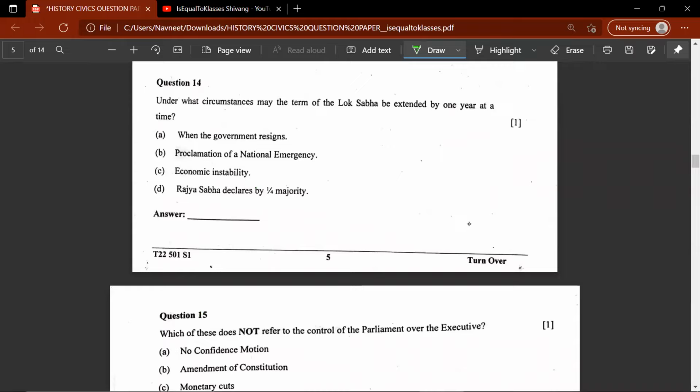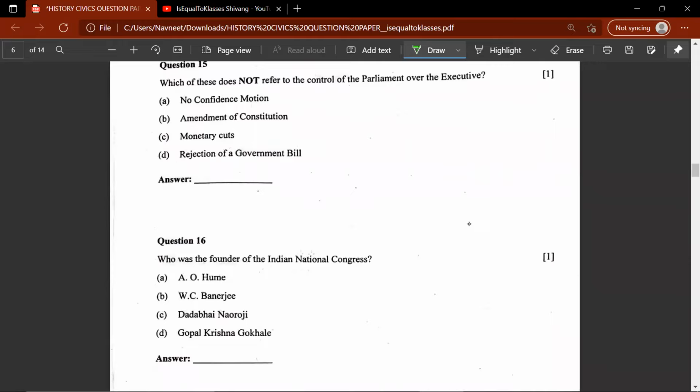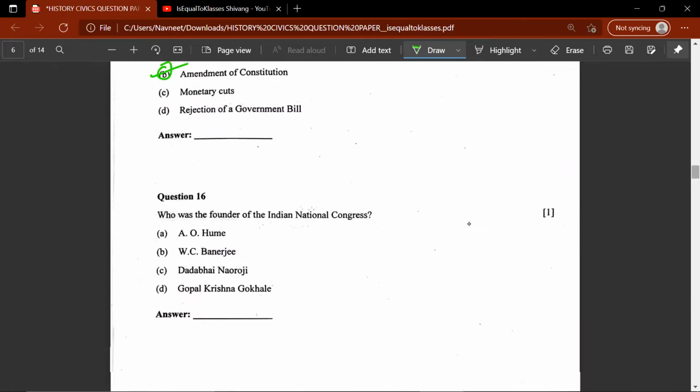14th question, under what circumstances may the term of the Lok Sabha be extended by 1 year at a time? So this would be proclamation of national emergency. 15th question, which one of these does not refer to the control of parliament over executive? Now this would be B, amendment of constitution.